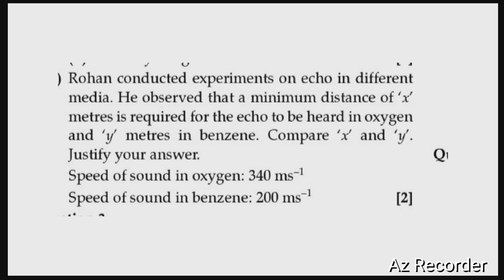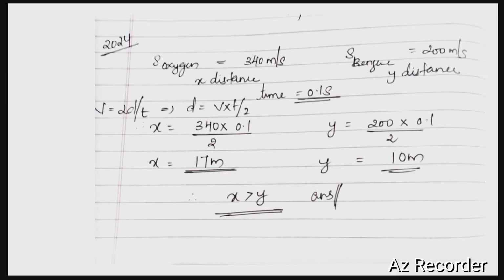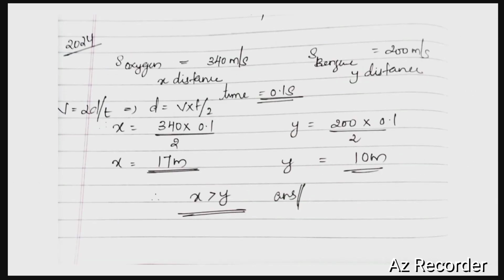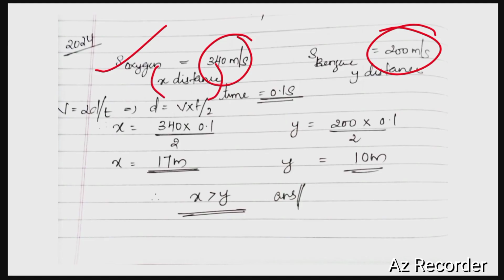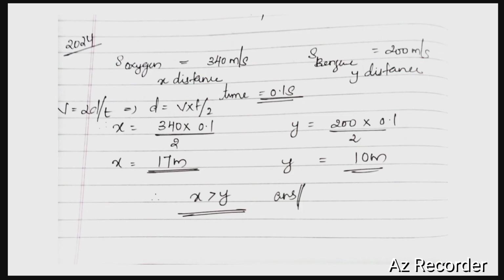Okay, it is given that the speed of sound in oxygen is 340 meters per second, while that in benzene is 200. We have to compare the distances x and y. Okay, so let's look into it. The distance traveled in oxygen is x meters for the echo to be heard, and in benzene is y meters. In the last slide I have already discussed that the minimum time period required for the echo to be heard is 0.1 seconds.